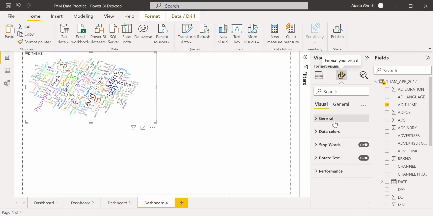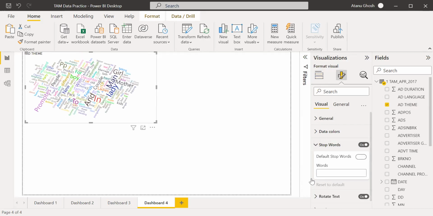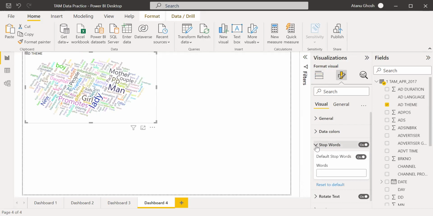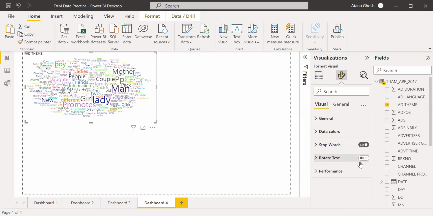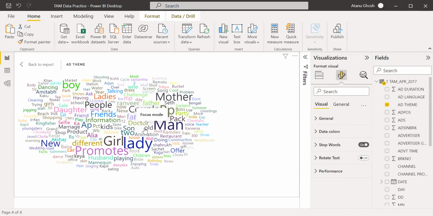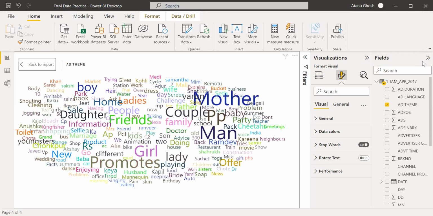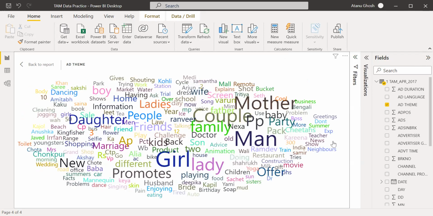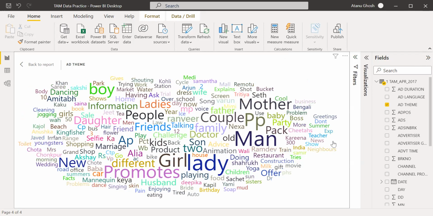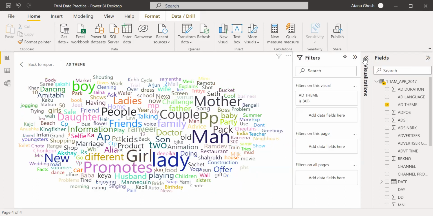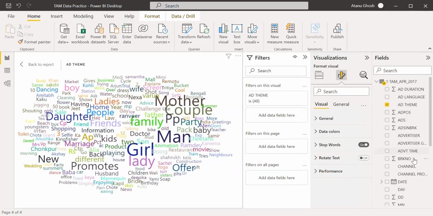So there is some formatting I want to do. Let's say stop words. I will use some stop words, meaning the, a, and all those kinds of things, which do not have much value. And I'll not rotate the text. So now these are the themes that are used in the ad: mother, man, girl, lady, couple, daughter, friends, challenge.